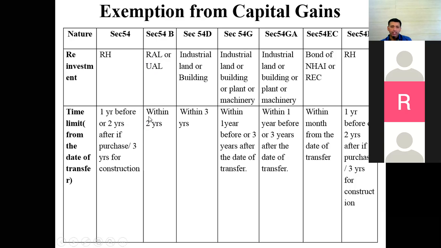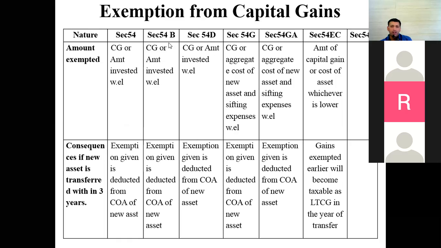Okay. Within 2 years from the date of transfer, you have to invest this money. Next, you can claim exemption on the capital gain or the amount invested, whichever is lower. Whatever is the capital gain or the amount that has been invested, whichever is lower is going to be considered for exemption. For example, I have an agriculture land.